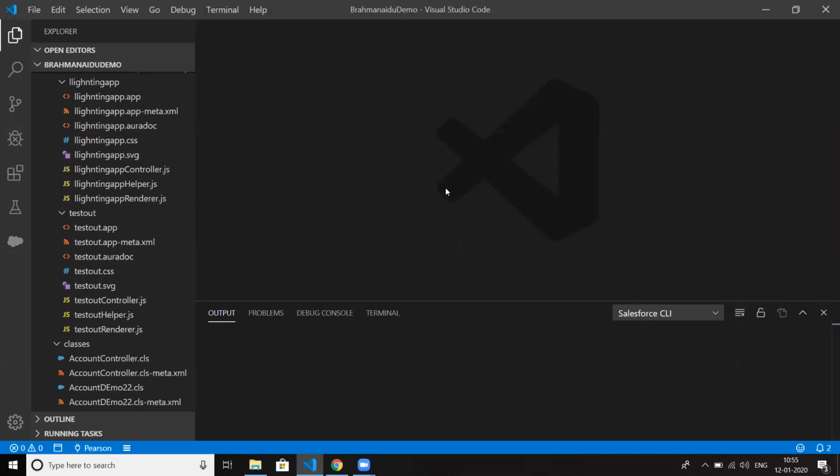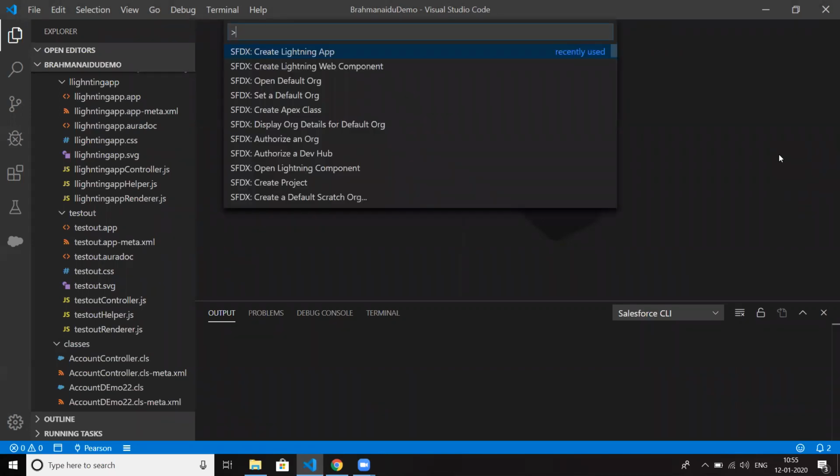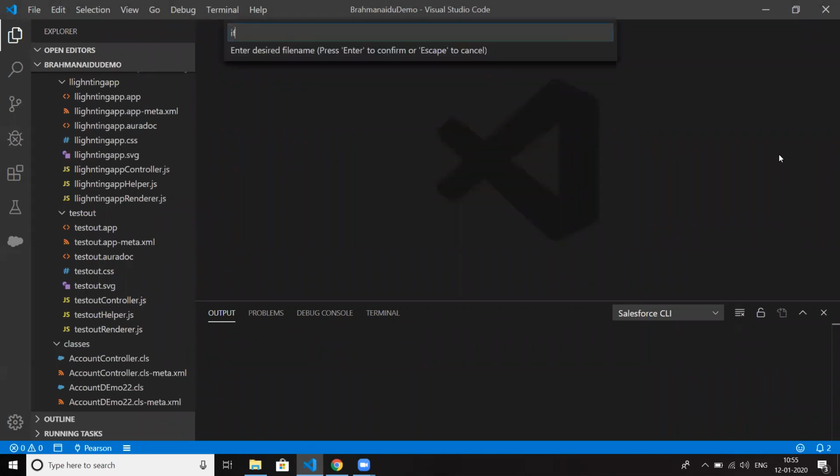Today I'll be explaining the if-else condition in Lightning Web Component. I'm just creating a Lightning component for the if-else condition.